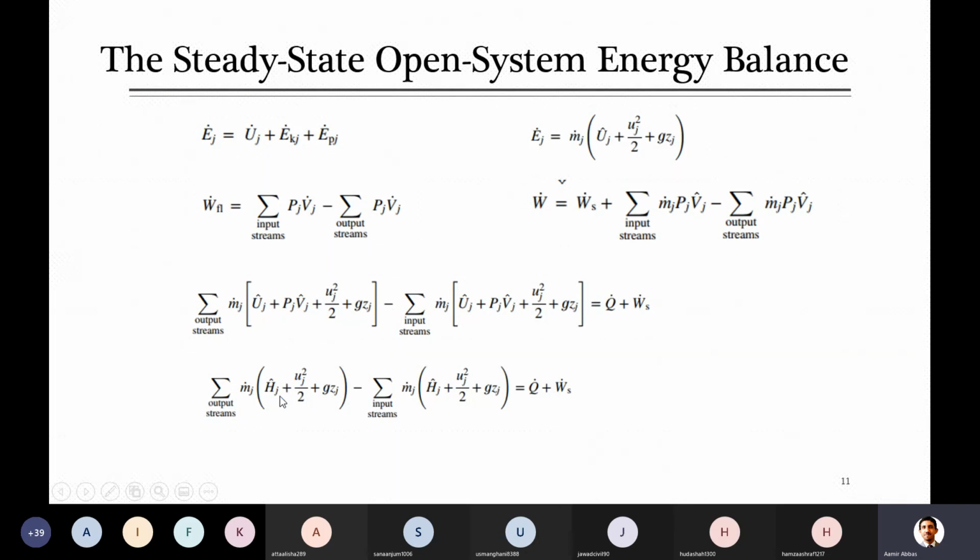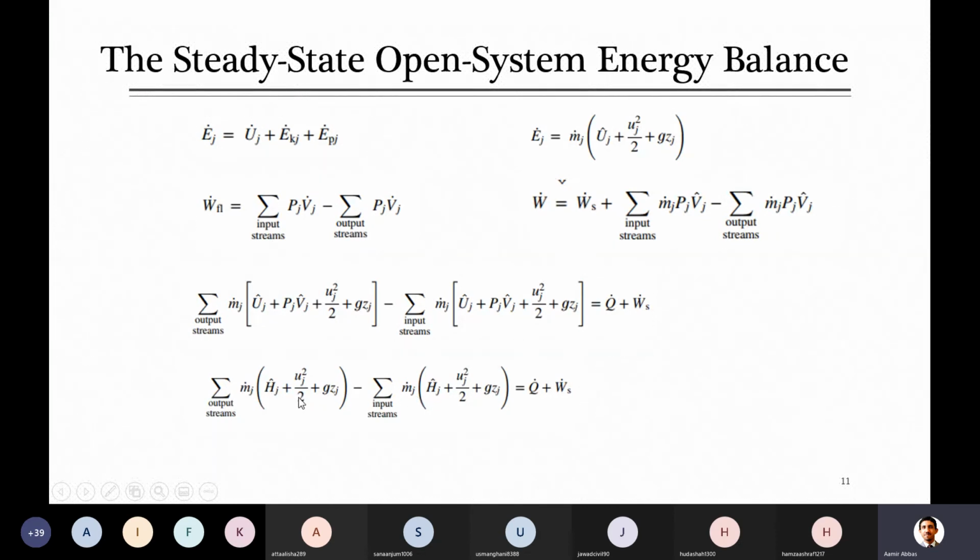For example, if I just open this bracket, it will be the sum of energies in the form of enthalpy plus m v square over 2 plus this m g z. Similarly for input stream. So overall you can see that there are some same terminologies, for example, enthalpy of output streams minus enthalpy of input stream.